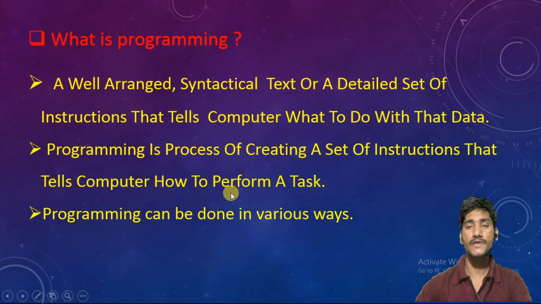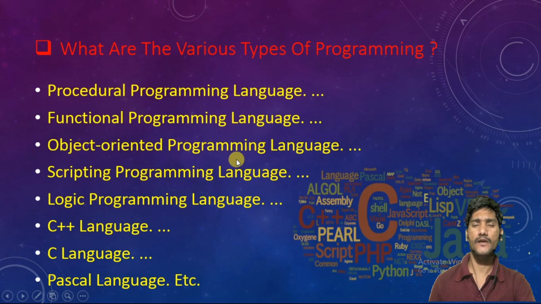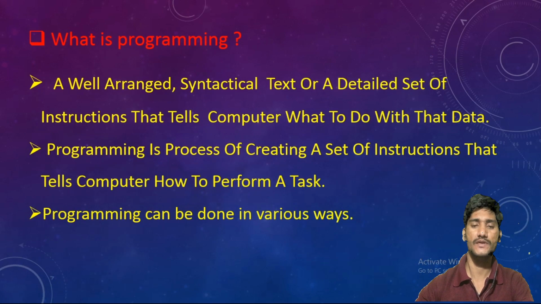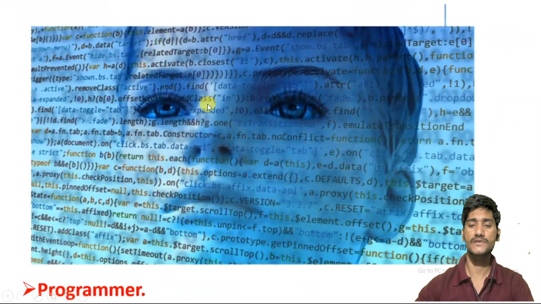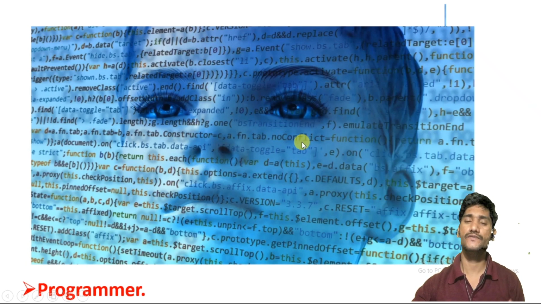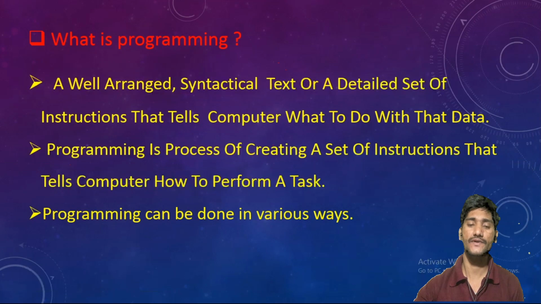So programming can be done in different ways. All programmers will not follow the same style, right? I told you, here is a person, a programmer. Like me, I also have my own thought, so I also follow my style, and you also follow your style. So everyone follows different styles. The way of writing is a different style, and they will follow one type of format. Not all will follow the same format, they follow different formats.